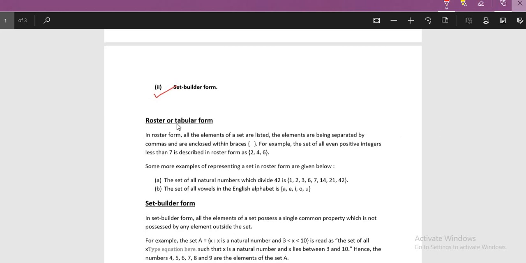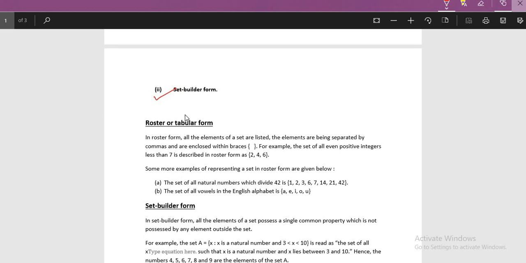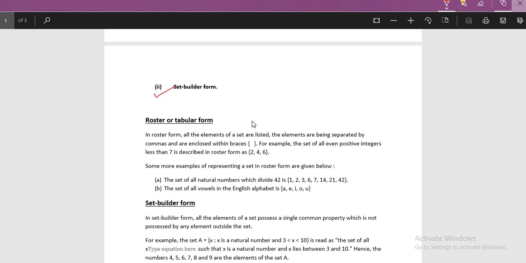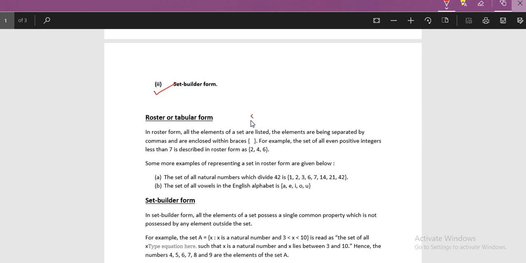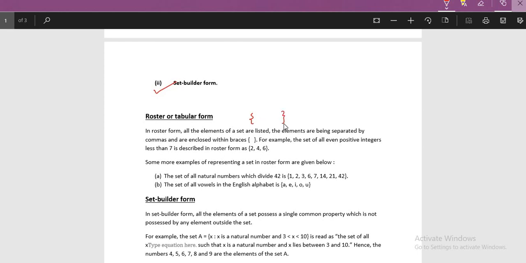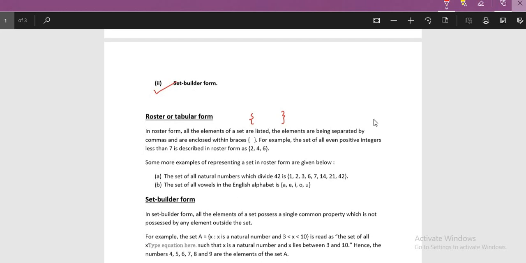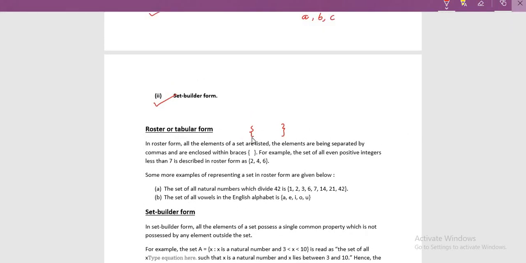Whenever we are writing the set in roster or tabular form, then we always use curly brackets, and whatever elements belong to this set are written between them by putting commas.